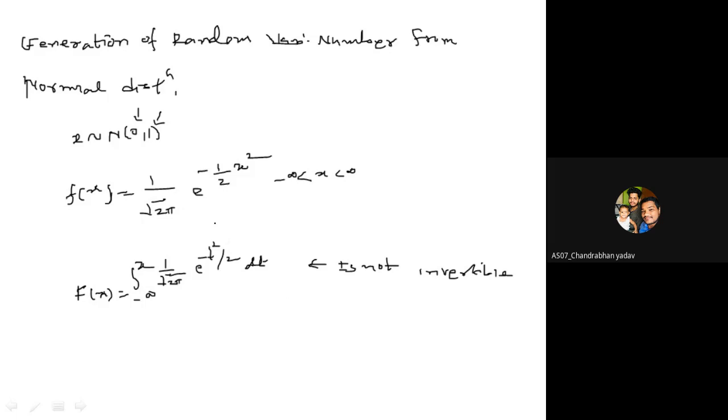To evaluate this integration, you can use Simpson one-third or 3/8 rules. But if I wish to generate random numbers from this, the inversion formula fails.